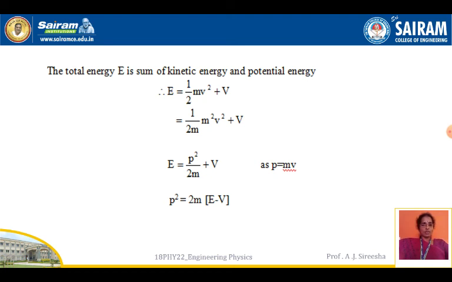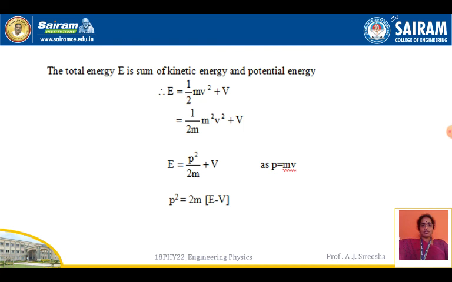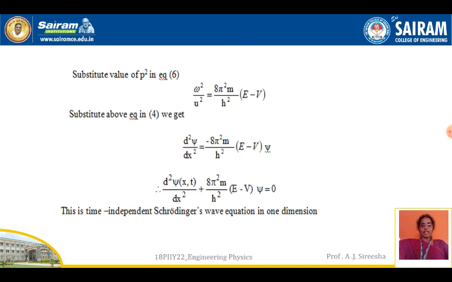So we write the total energy expression as E = p²/2m + V. Rearranging the terms, bringing V to the left-hand side, we get p² = 2m(E − V). Now substitute the value of p² in equation 6. What is equation 6? ω²/u² = 4π²p²/h². Substituting p², you get ω²/u² = 8π²m/h² (E − V).